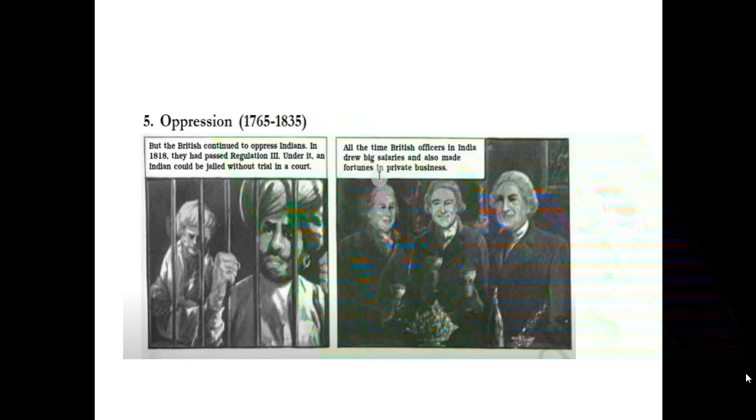So the Britishers started taking huge amounts of salaries, and also flourished in private business. So this was by the Britishers.